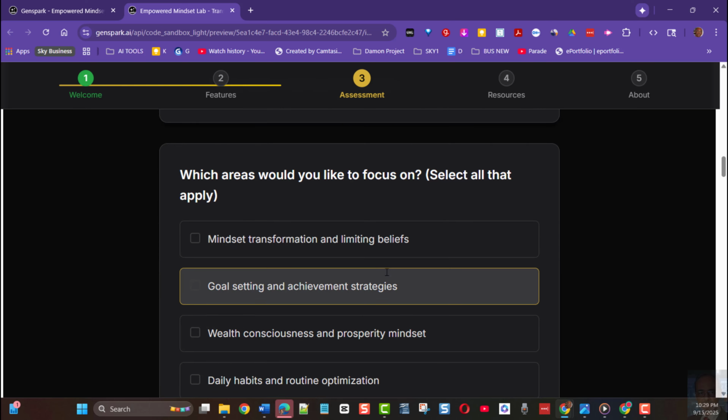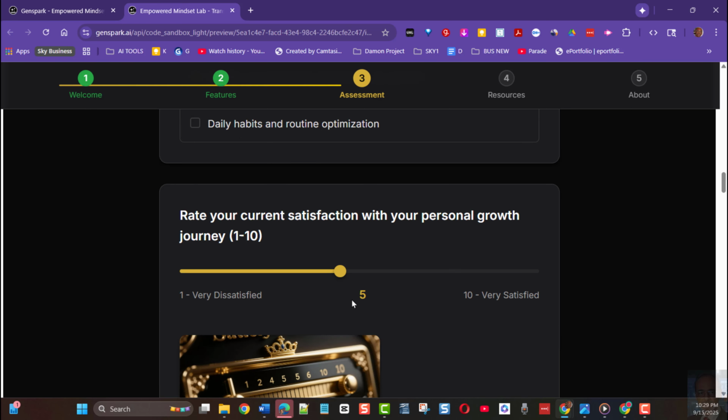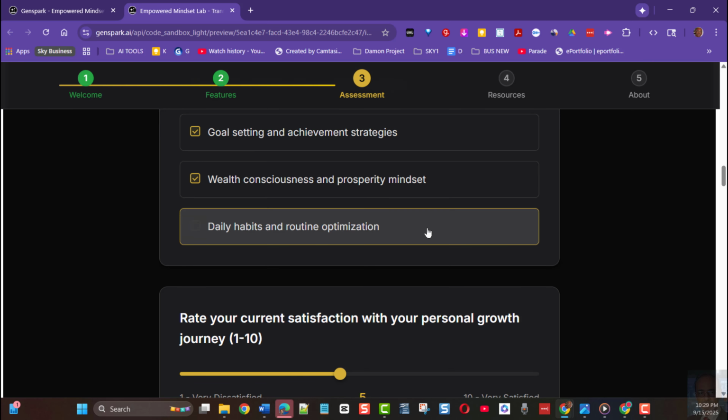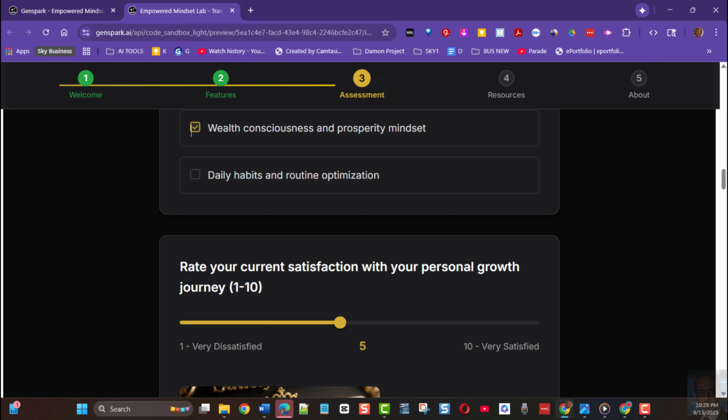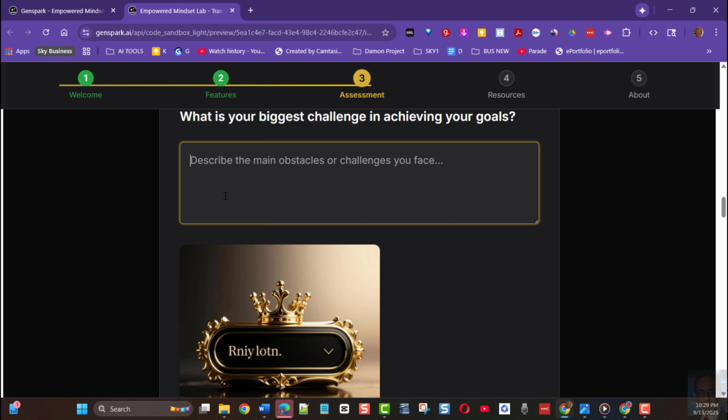Each one of these is clickable. I've got check boxes. You can put as many check boxes in as you want. Okay, rate your current status, because then it gives you a number. That's what you're actually looking for. Rate your current satisfaction, growth, and describe. I want to be rich and happy. There's no sense in being rich without being happy, because a lot of rich people kill themselves because they're not happy.